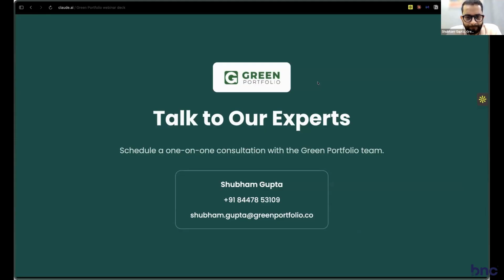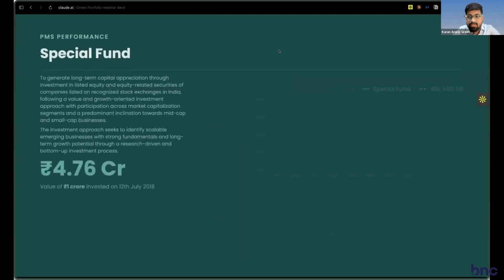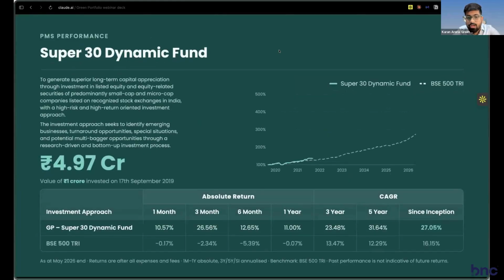So now do you have only the new fund launching, or the same old schemes going on in PMS? Will you launch any new fund, or will you keep running the same plans in your PMS? So what we have in the PMS are the four funds that we've shown.